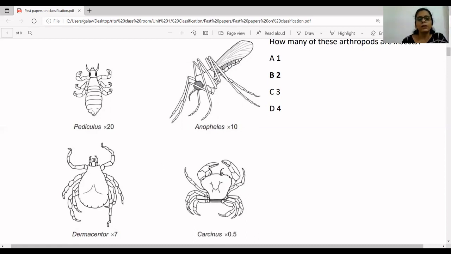So I've told you a very important characteristic feature of insects. They always have 3 pairs of legs. So the first one, that is Pediculus, and the second one, Anopheles mosquito, these 2 actually belong to class Insecta. So how many insects are shown in the picture here? There are 2 insects shown in the picture.